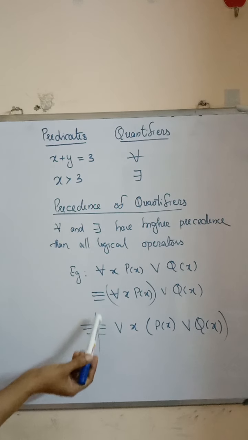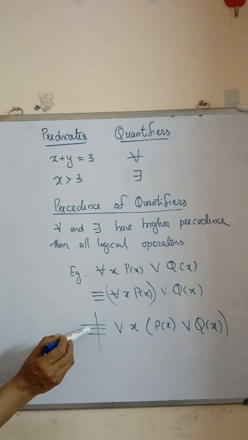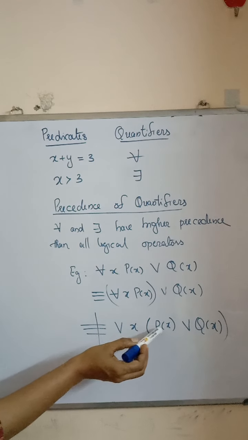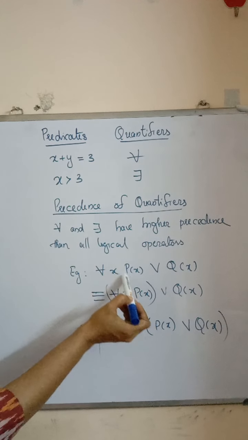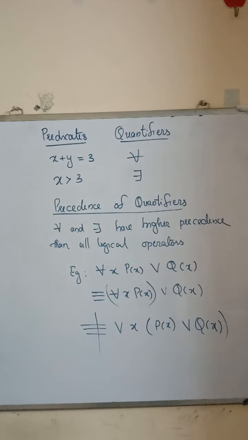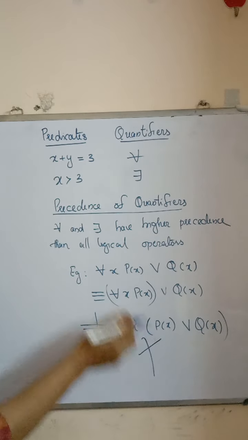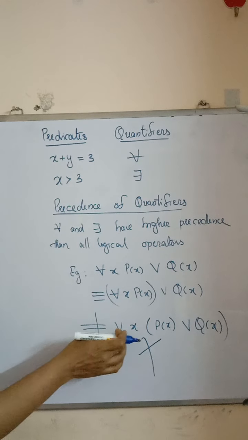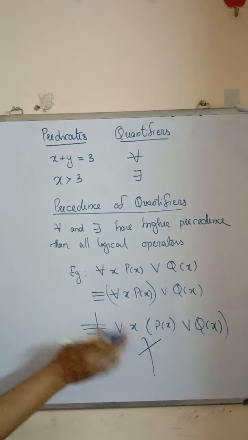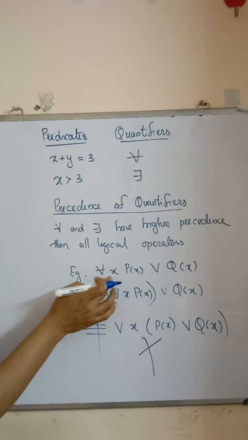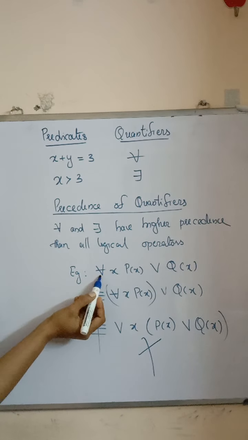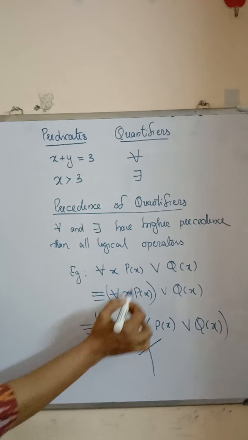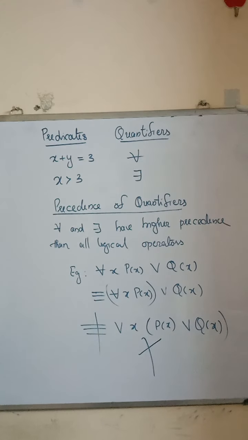This statement is not equal to for all x, p of x or q of x, where we first operate p of x or q of x. That is wrong; this is another statement, and it is not equal to this one.